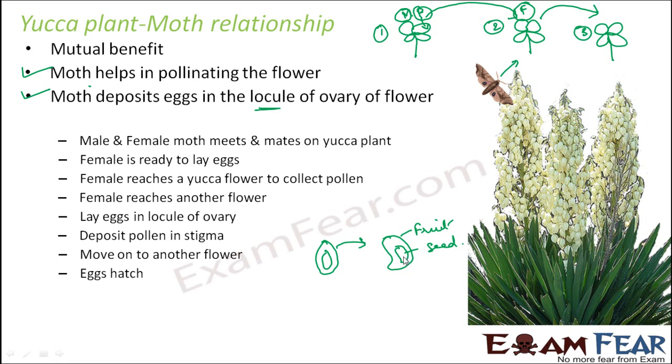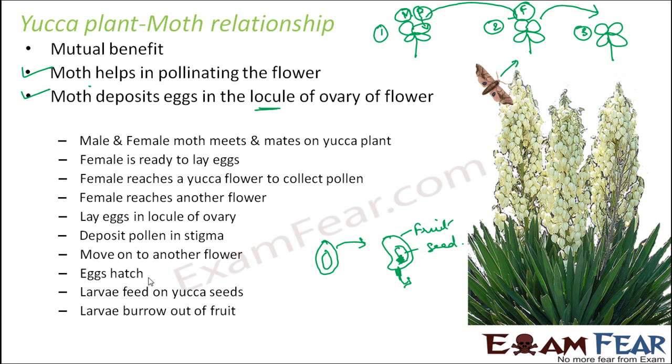Now the larva which is formed will get its food from the seed. After it finishes eating, it burrows out of the fruit. It makes a hole in this fruit and comes out of the fruit. And where does it go? It goes deep inside the ground. So the larva feeds on the yucca seeds. Okay, that is how it gets its nourishment.